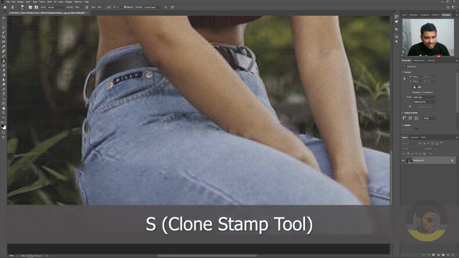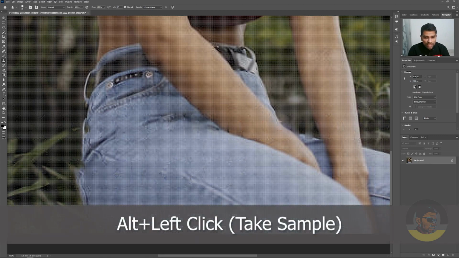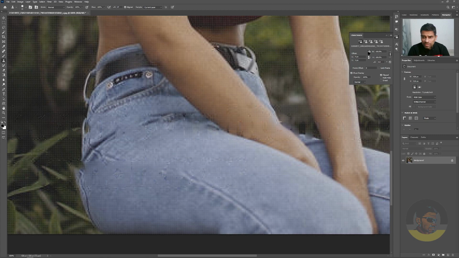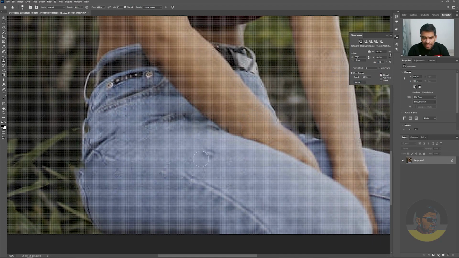So I will press the S key to switch to the clone stamp tool, or you can go to the toolbar and select the clone stamp tool from there. Take a sample by holding down the Alt key and clicking here. Go to the window menu, and from here choose clone source, and from here you need to rotate. Change this to like -4 degree and start painting. And here we have it.